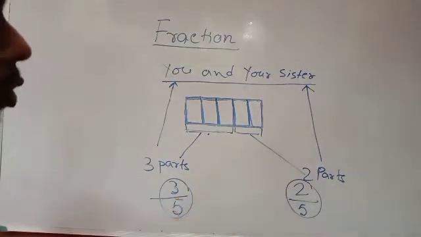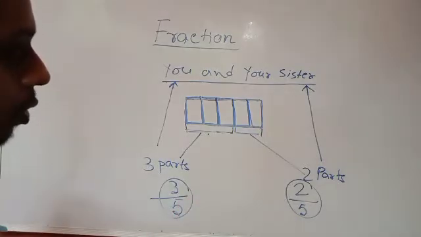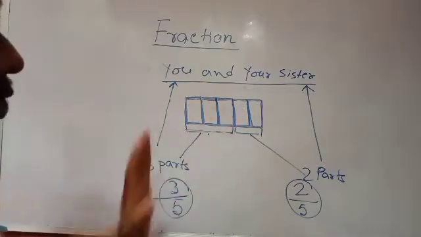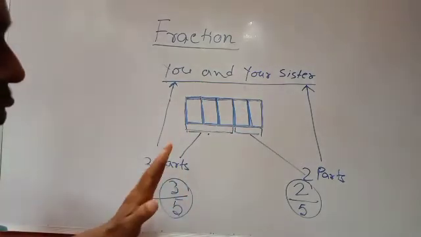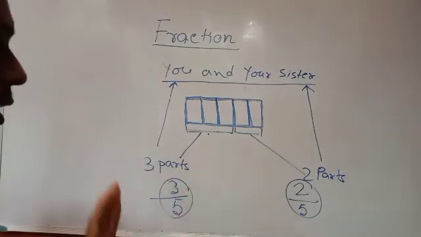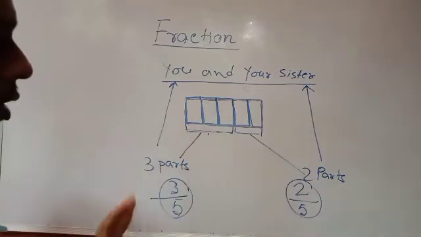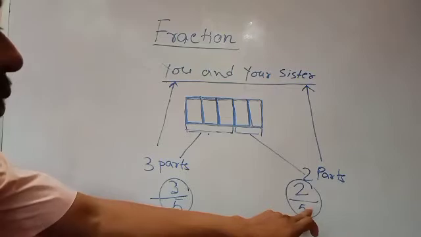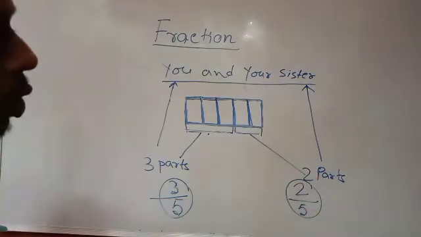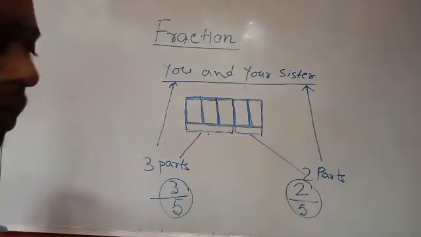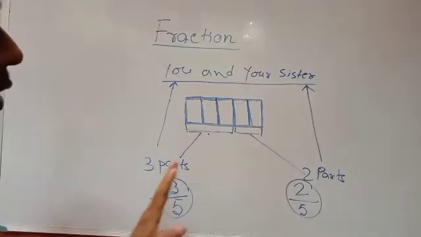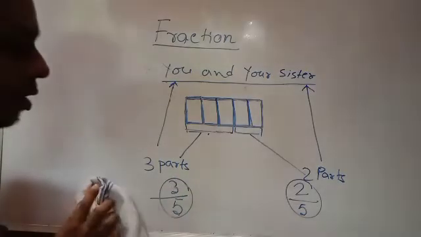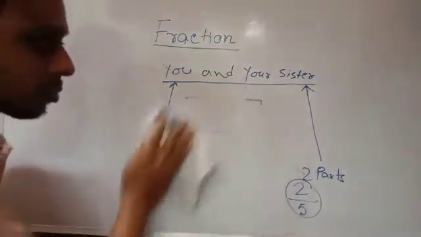So fraction means a part out of a total. That means out of a whole. So some parts out of a whole. The whole will be divided; that means one object will be divided into some equal parts. Out of that number of parts, if you take some parts, suppose here out of 5 parts you are taking only 3, and out of 5 parts your sister is taking 2, this is called a fraction. Fraction means a part of a whole.